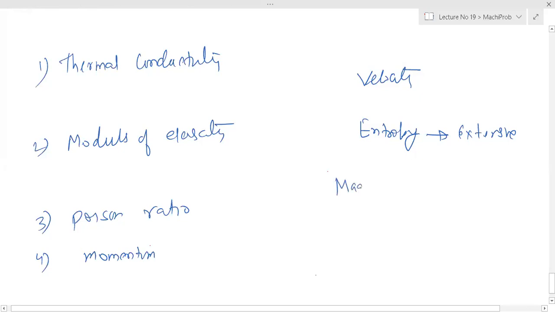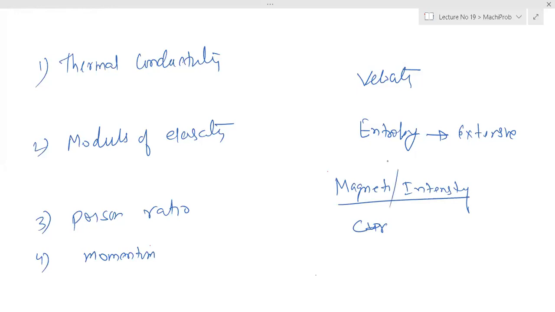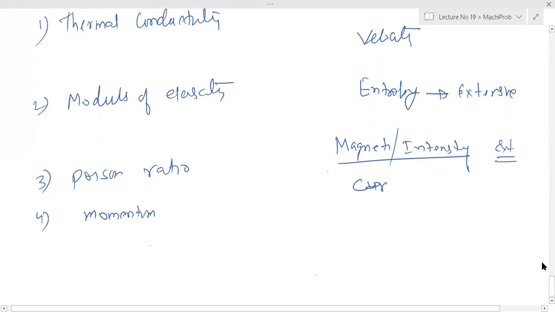Magnetic field, magnetic intensity? Extensive. Very good. It is an extensive property. Very nice.